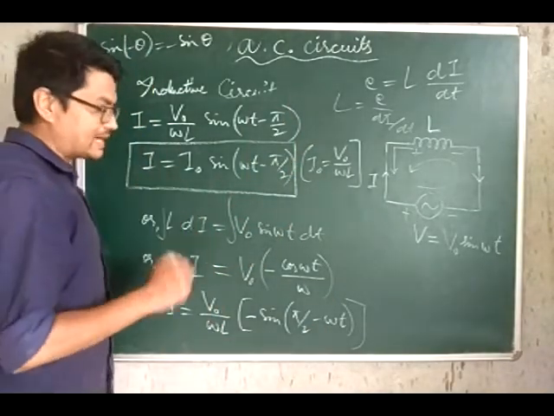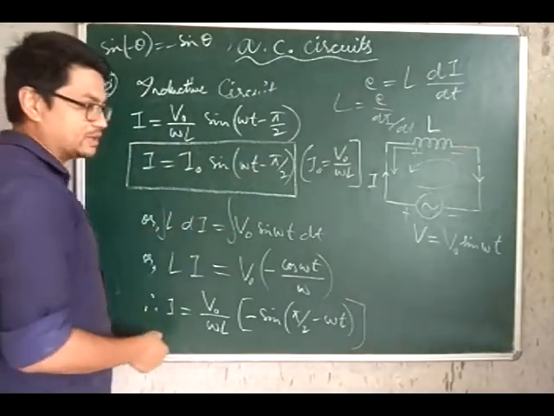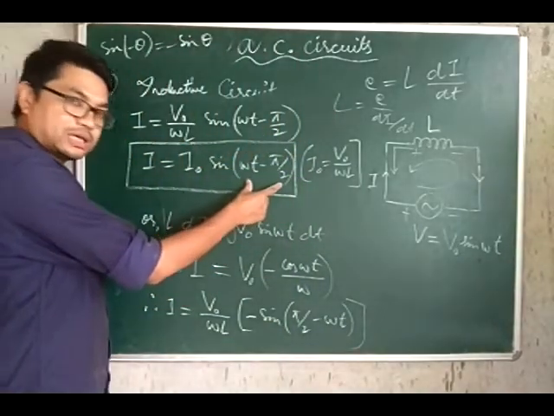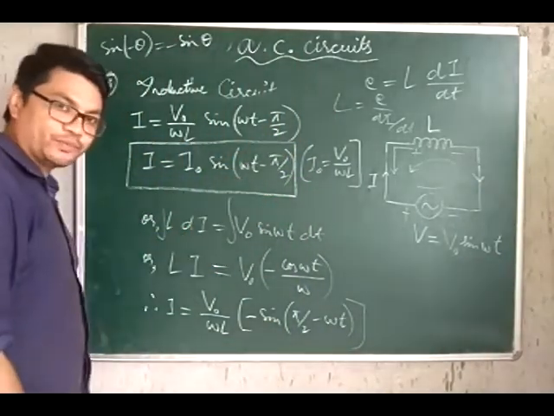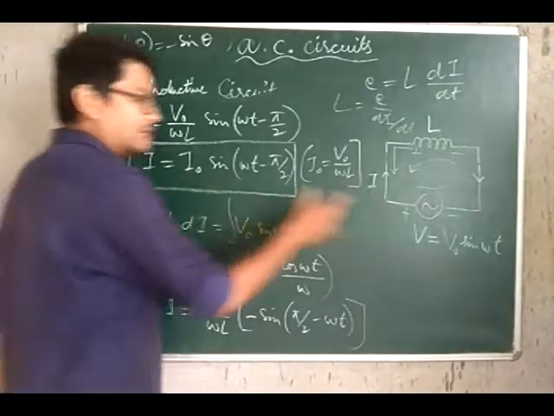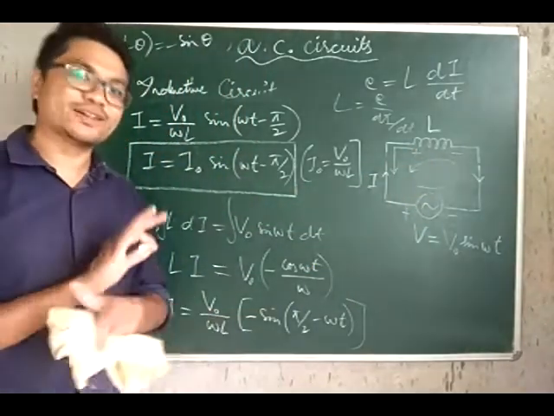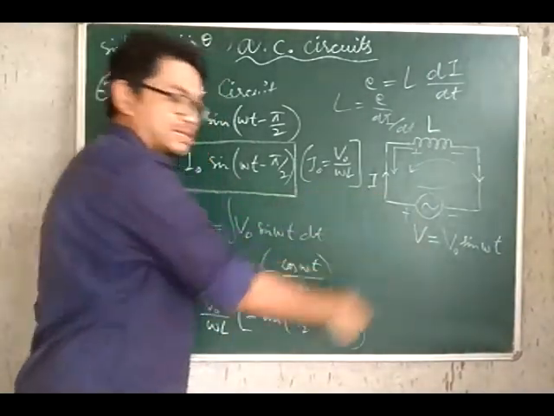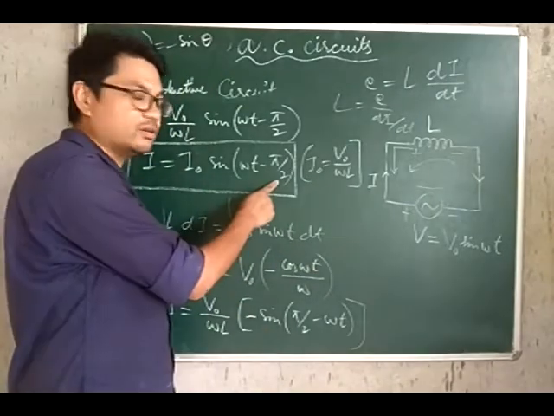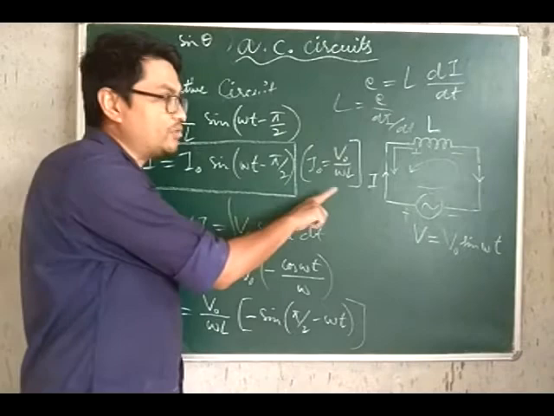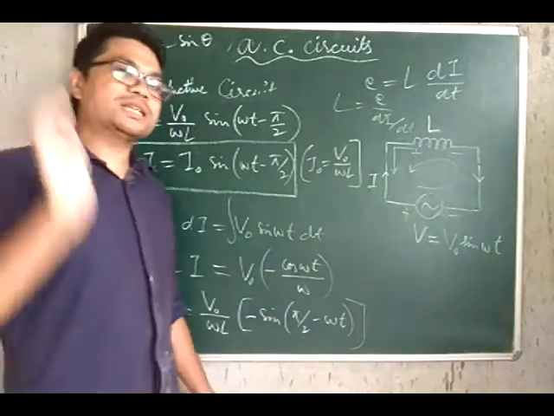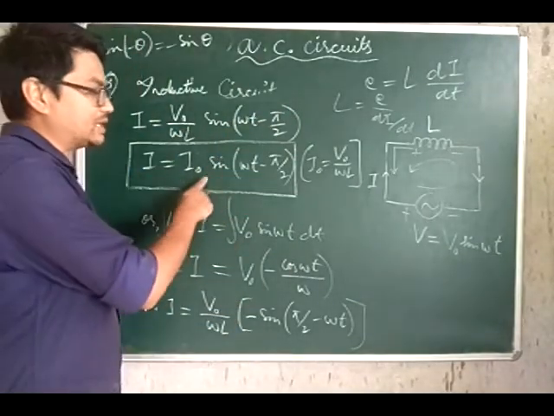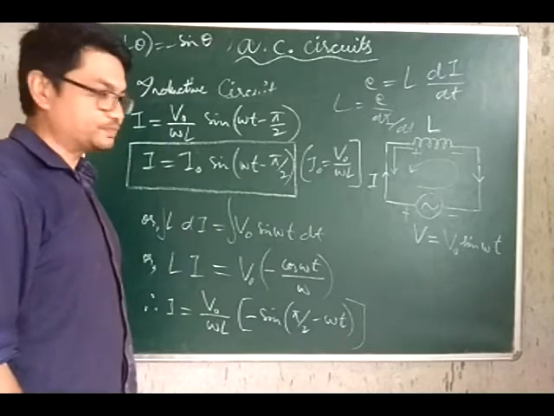And we see that in case of a purely inductive circuit, the phase angle for V was omega t, whereas that for current is omega t minus pi by 2. So to say simply, the current and the voltage in case of purely inductive circuit are not in phase. In fact, it is the current which lags behind the voltage by a phase angle of pi by 2. So in case of inductive circuit, the voltage is moving ahead of the current by a phase angle of pi by 2.